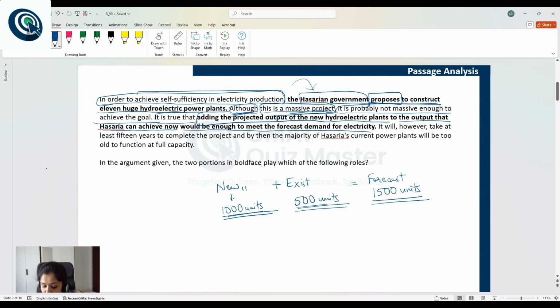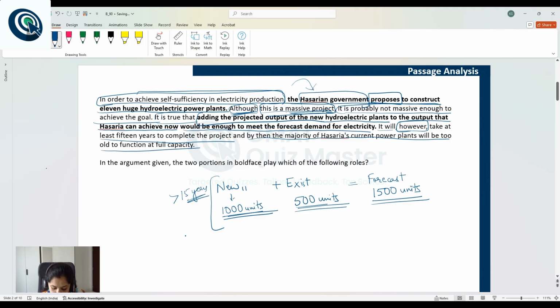All right. It will, however, so here is the twist. What is the problem here? It will, however, take at least 15 years to complete the project, right? So these new 11 plants will be available after at least 15 years. And by then, the majority of Hazaria's current power plants will be too old to function at full capacity.